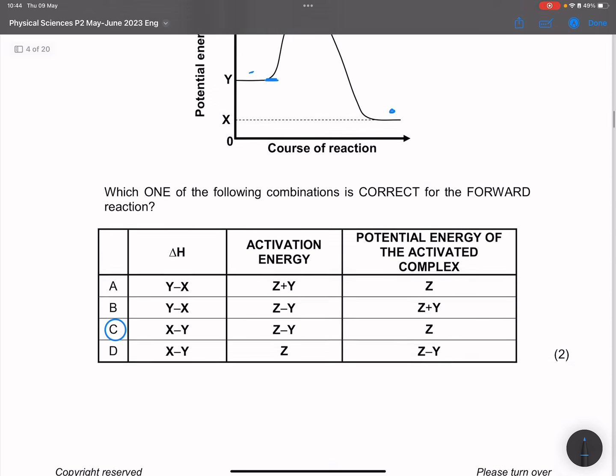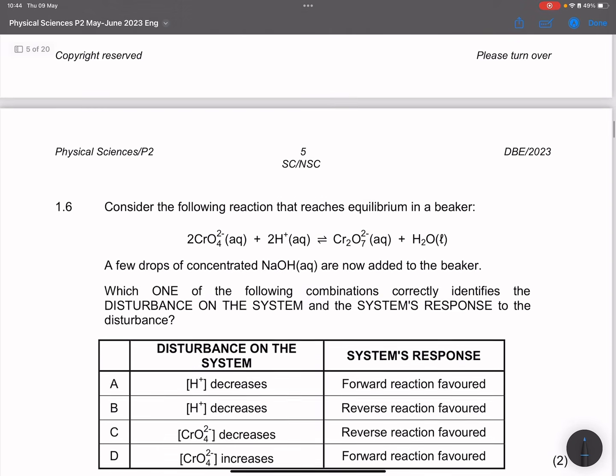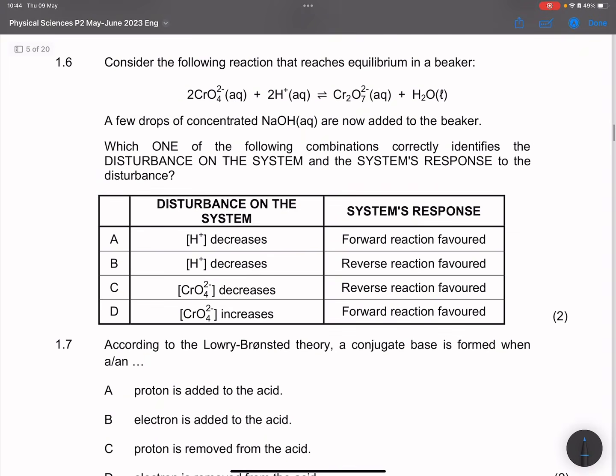All right, let's go to the next question. They say consider the following reactions that reach equilibrium in a beaker. Now they say to us a few drops of concentrated sodium hydroxide are now added to the beaker. Remember, the moment that I add sodium hydroxide, what does it contribute?